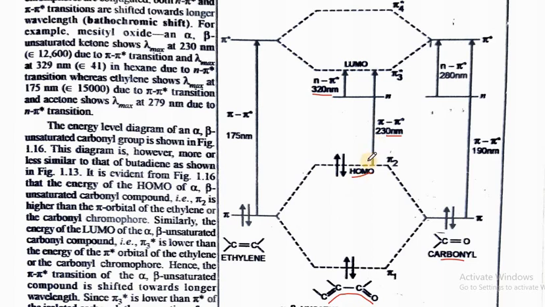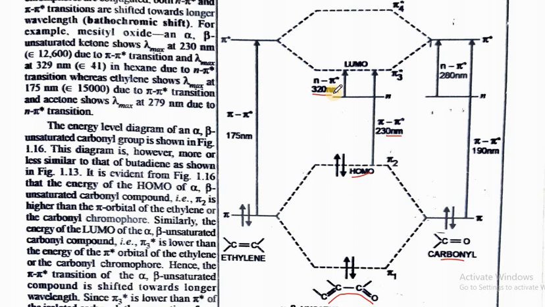Now we have to see the difference between the HOMO and LUMO orbitals only, and this difference is very much decreased, so the absorption shifts to longer wavelength. It is indicated by its value, 230 nanometer for pi to pi star and 320 nanometer for n to pi star.